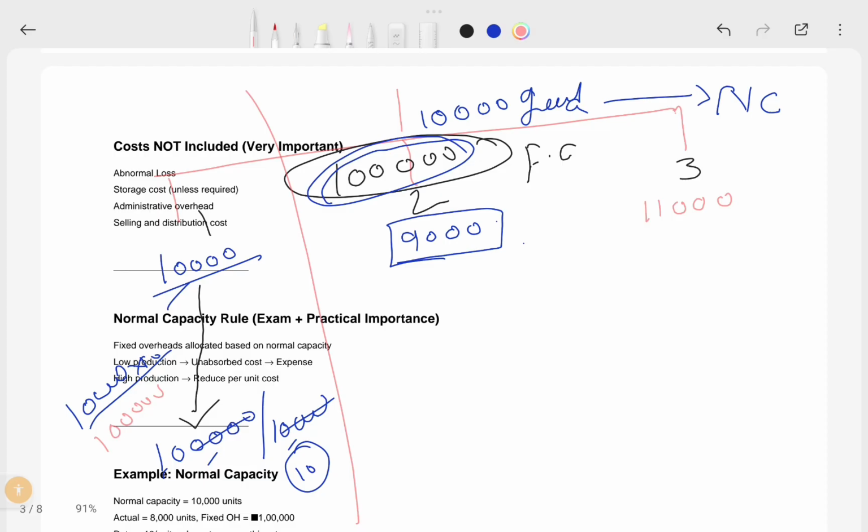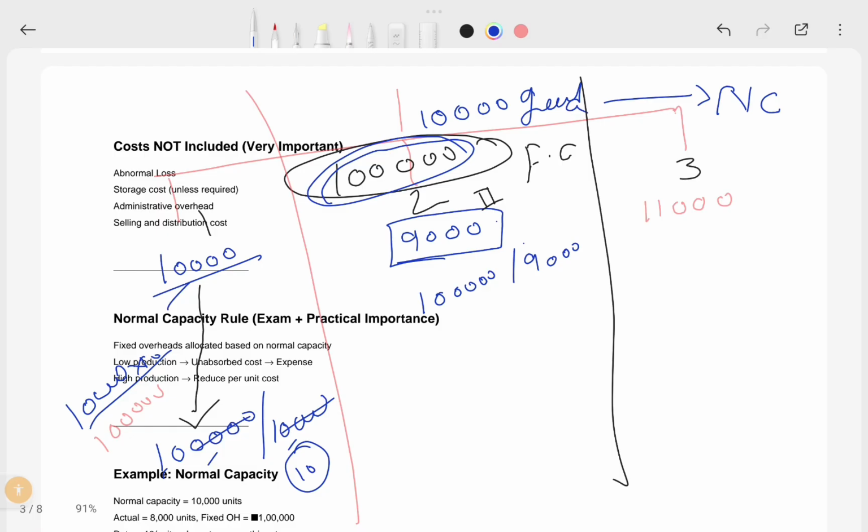If you go to the second case, here you have taken only 9,000 units. Say suppose I have incurred 1 lakh and normal production is 10,000. You need to allocate the fixed costs to each unit.